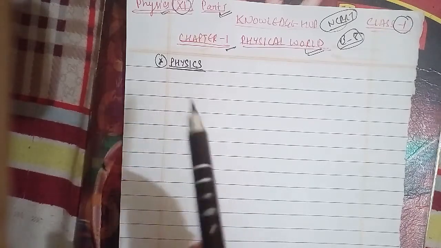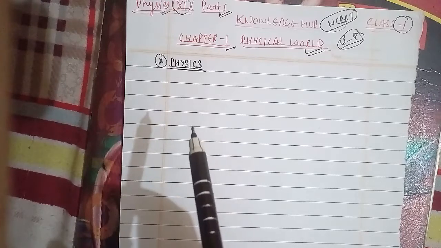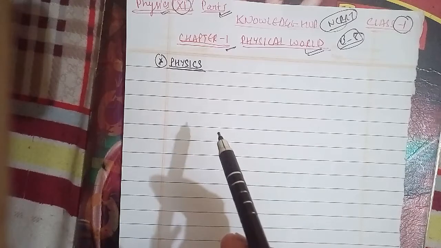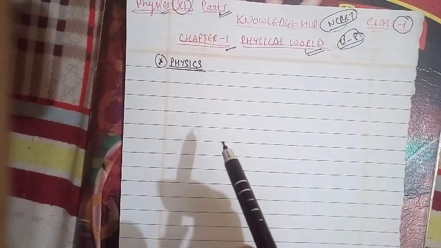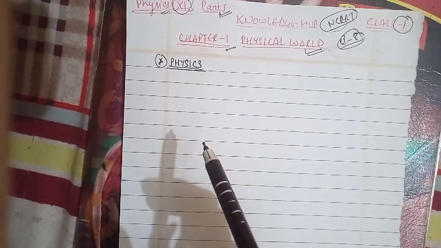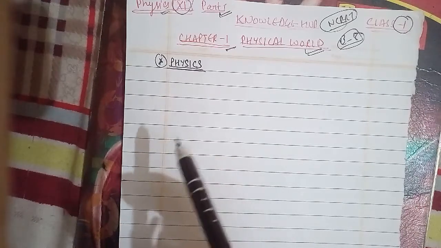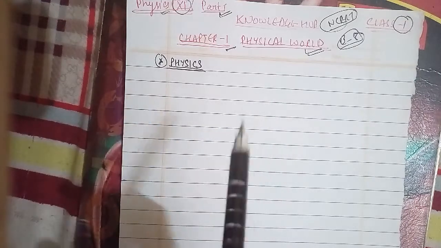The scientific method involves several interconnected steps: systematic observation, controlled experiments, qualitative and quantitative reasoning, mathematical modeling, predictions and verification or falsification of theories.